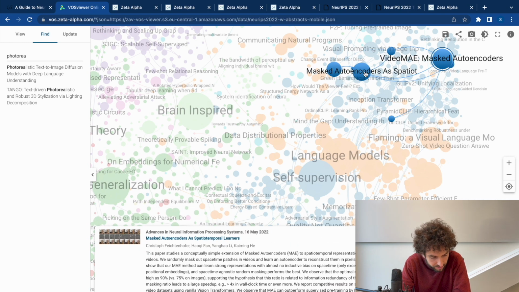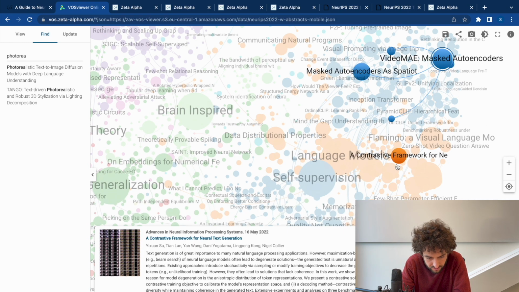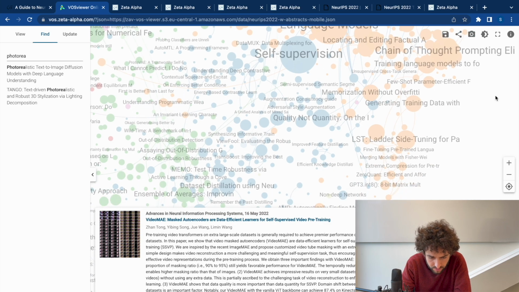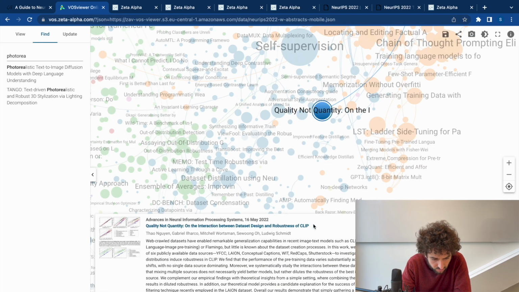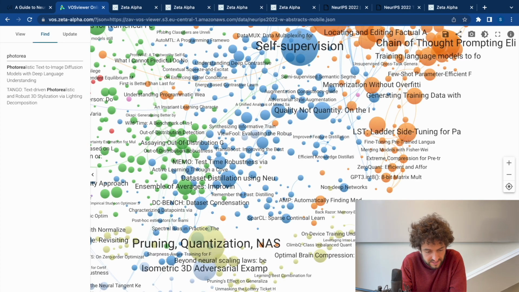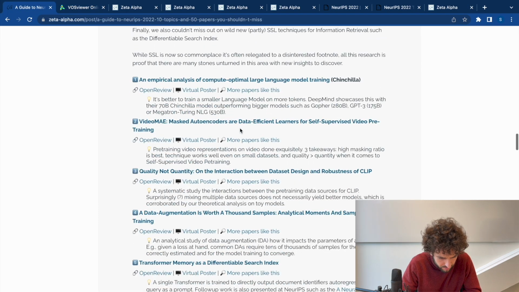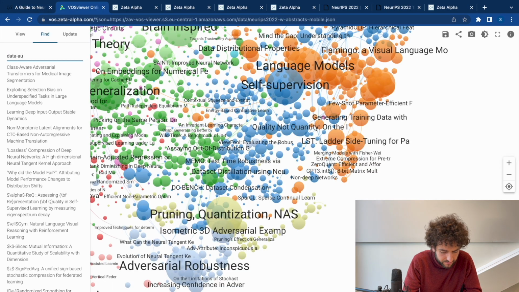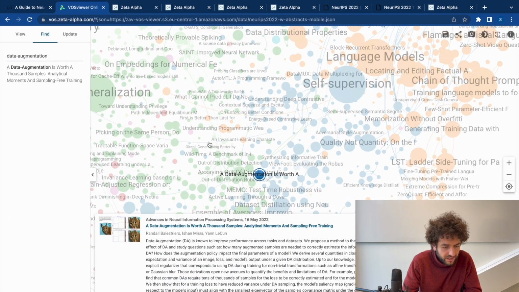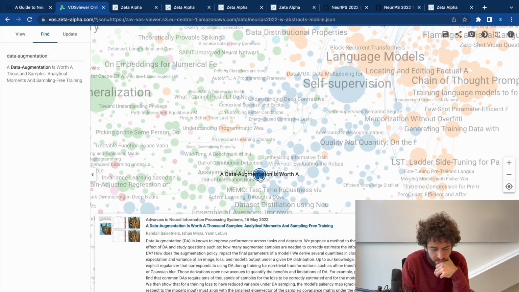Then we have this one that is quite related. Mask autoencoders are spatiotemporal learners. We have the inception transformer, new transformer architectures, quantity not quality interaction between dataset robustness. Introduce a testbed of 6 publicly available data sources, blah, blah, blah, blah, to investigate how pre-training distributions induce robustness in CLIP. We have stuff about dataset distillation, and of course we have stuff, and there was this paper that I quite liked about data augmentation, which looks at how data augmentation compares to adding samples from the training data set.